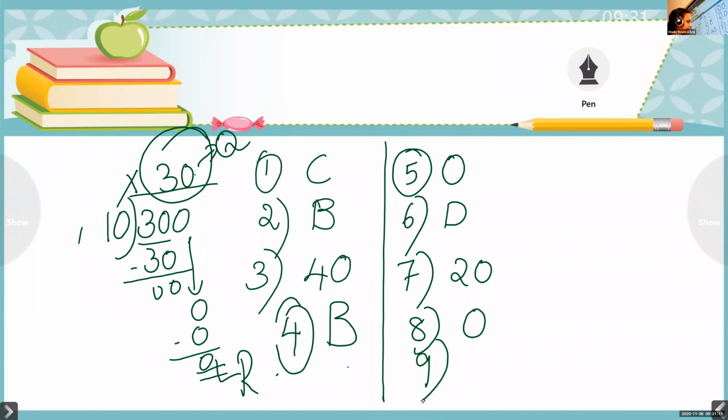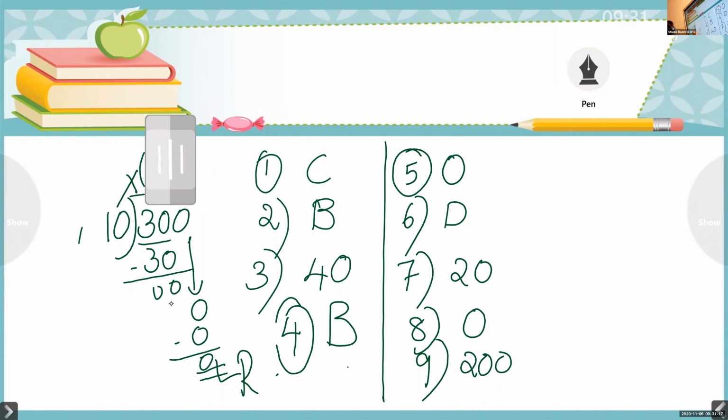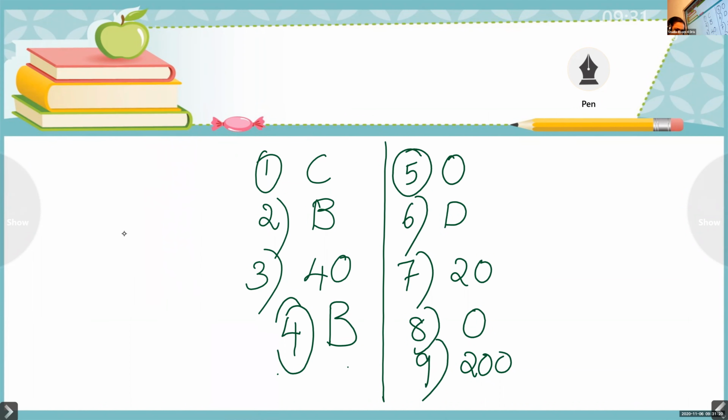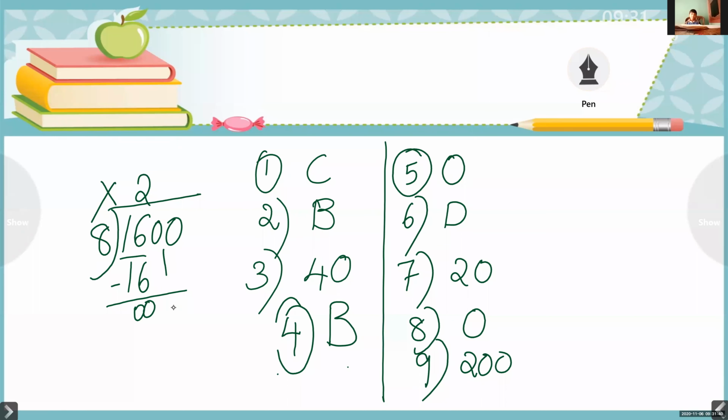So here, the answer is 200. We can do it again and check whether our answer is correct or wrong. 1600 divided by 8. So first number 16 divided by 8. So you know 8 multiplied by 2, the answer is 16. Here 16 minus 16, 0. Bring down how many zeros are there here? 2 0. That 2 0 you can write it here. So the answer is what? 200.